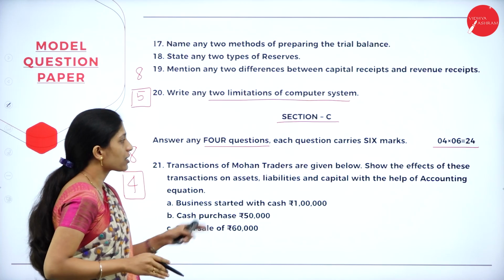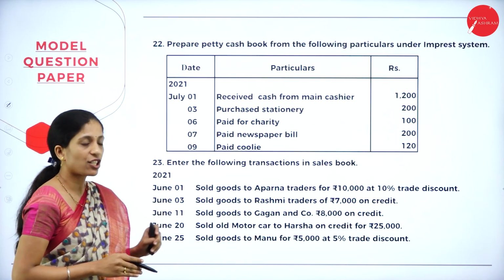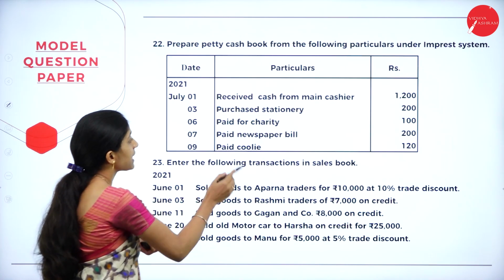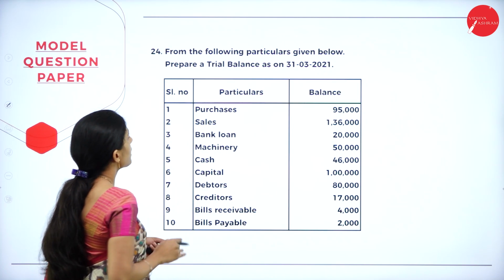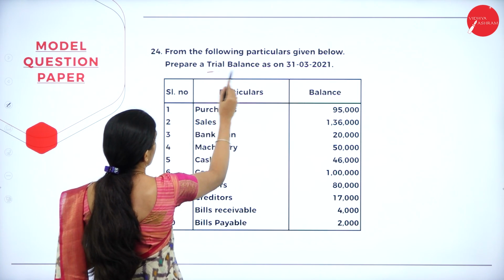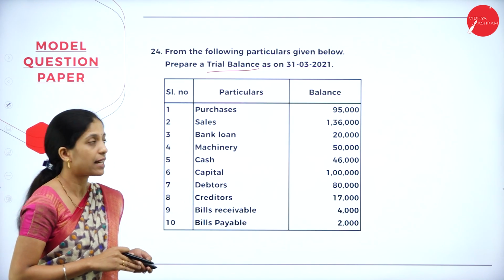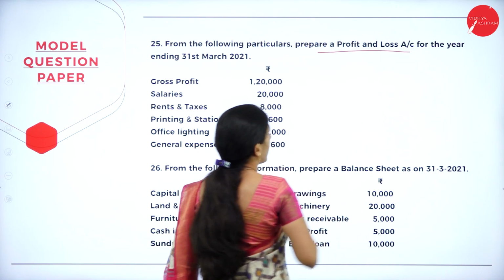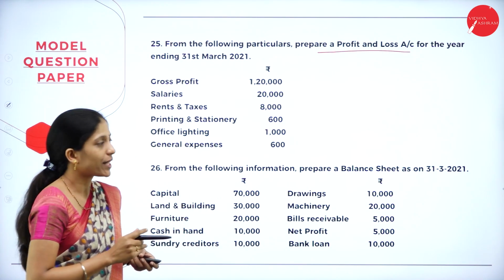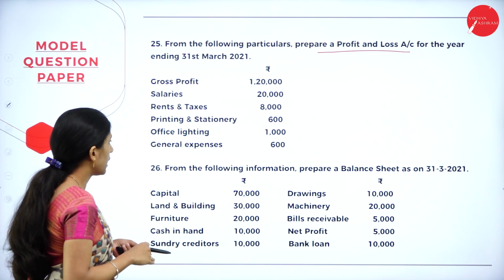They have asked a question on accounting equation, next on petty cash book, next on sales book, that is, in order to prepare the sales book. Next they have asked a question on trial balance. They have asked us to prepare the trial balance, giving certain particulars here. Next, they have asked us to prepare the profit and loss account for the year ending. They have given certain particulars where we have to prepare the profit and loss account.